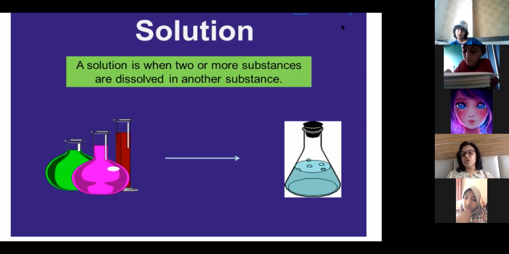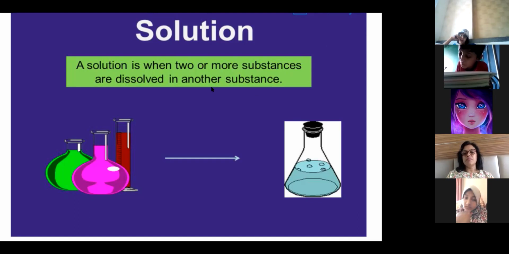Ma'am, number fifth solution? No, no, it is not a separating method. It is just another topic. Separating method, I'll tell you when to write. Maybe next class I'll start with the next separating method. Okay, ma'am. So you are teaching us solution because it is going to be in the coming different separating methods. Yeah, it will be there. Okay. So that is why I am explaining what is a solution, because it is also a type of mixture. So solution is when two or more substances are dissolved in another substance.